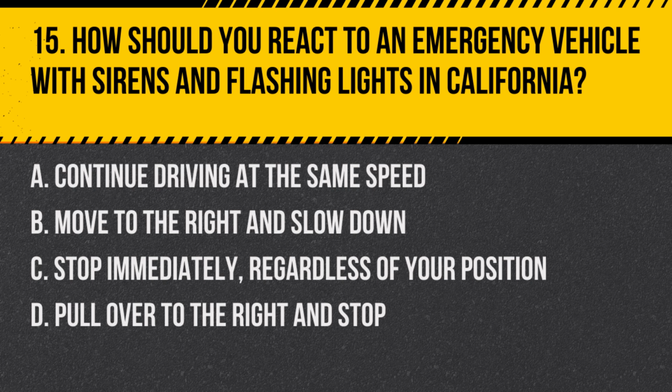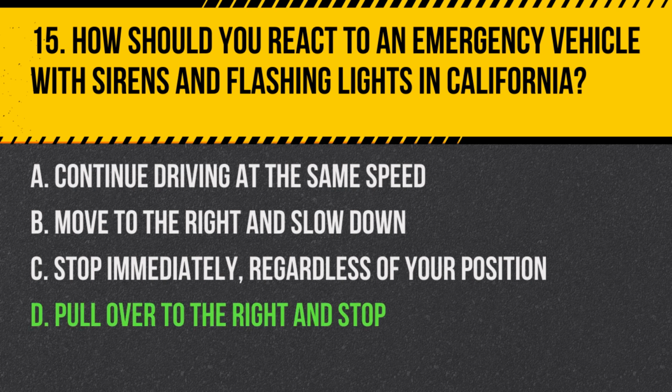Question 15. How should you react to an emergency vehicle with sirens and flashing lights in California? A. Continue driving at the same speed. B. Move to the right and slow down. C. Stop immediately, regardless of your position. D. Pull over to the right and stop.